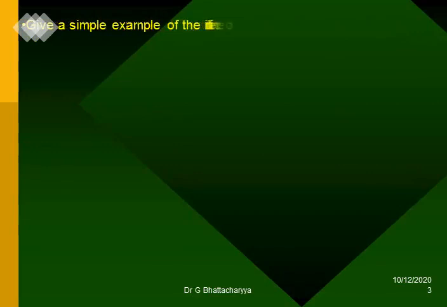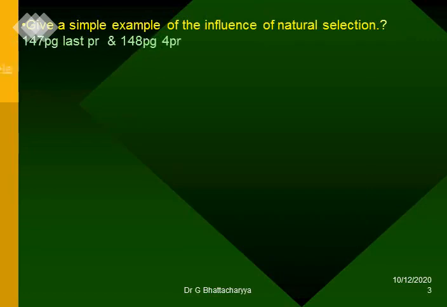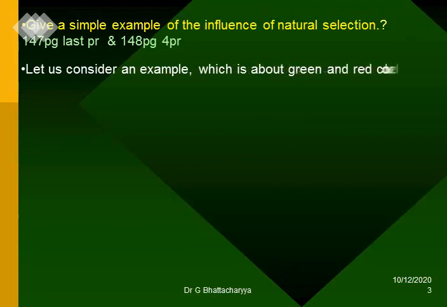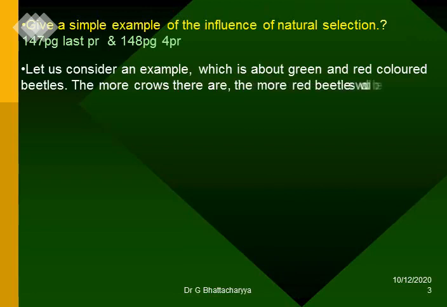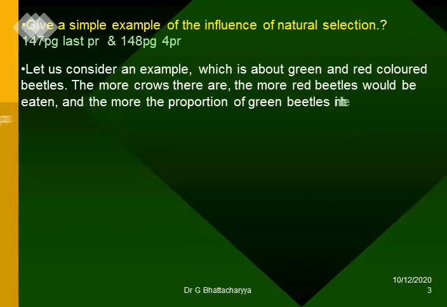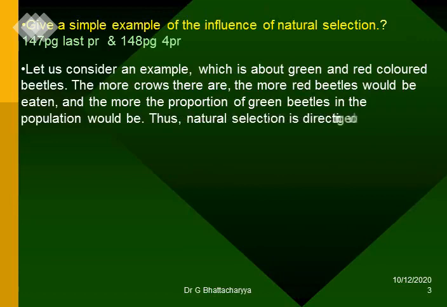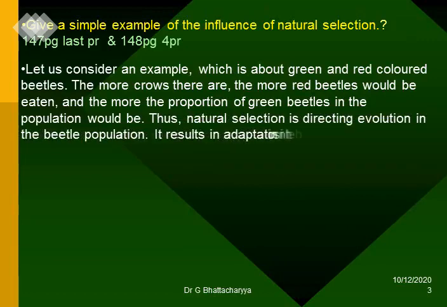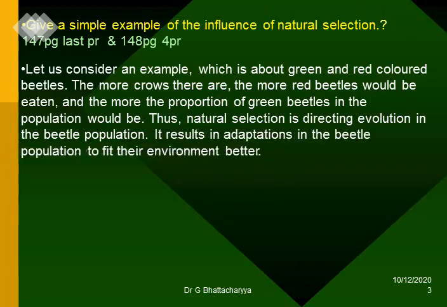Give a simple example of the influence of natural selection. Let us consider an example which is about green and red colored beetles. The more crows there are, the more red beetles would be eaten, and the more the proportion of green beetles in the population would be. Thus, natural selection is directing evolution in the beetle population. It results in adaptations in the beetle population to fit their environment better.